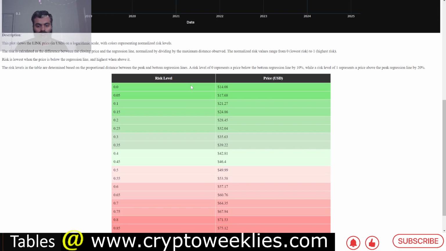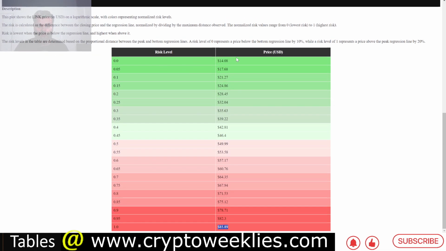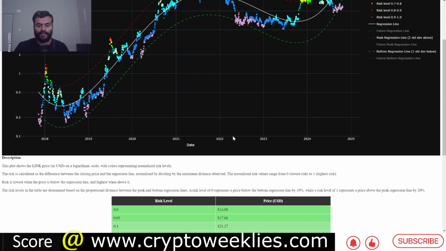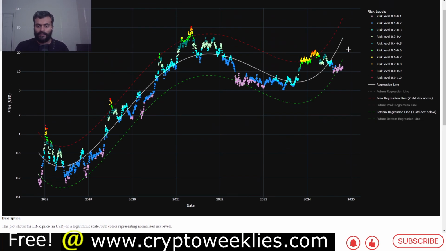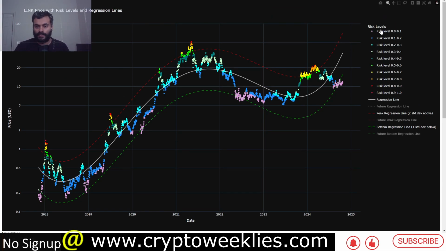And again, the range is between, essentially at this point in time, accumulating Link below $14 is close to zero risk. Again, risks are never zero. They are rounded off to 2 decimal points. That's why they are called zero over here. So anything below $14 per this analysis is zero risk. You can see over here the risk level between 0 and 1 color coded in this plum color. The market has been in this risk interval since August of 2024 for Link.